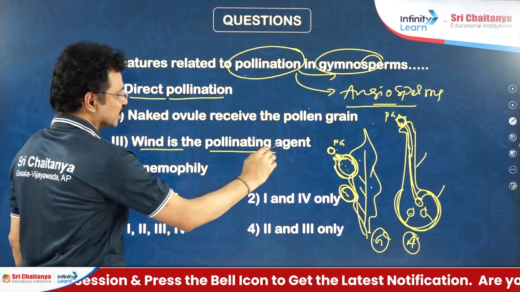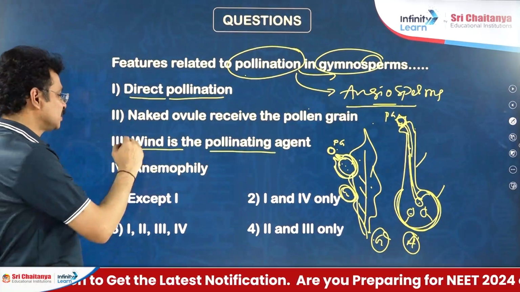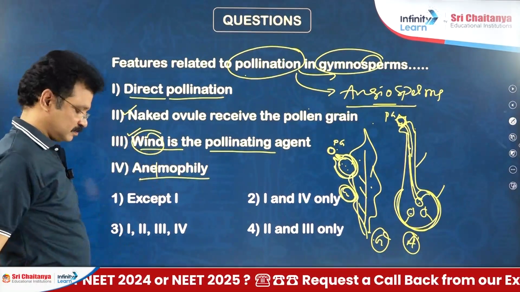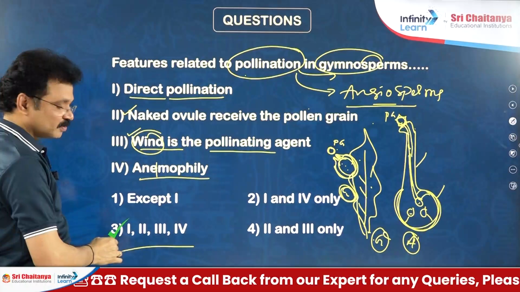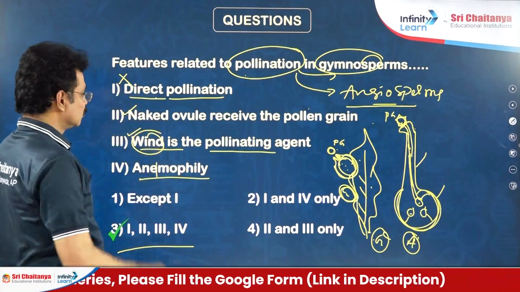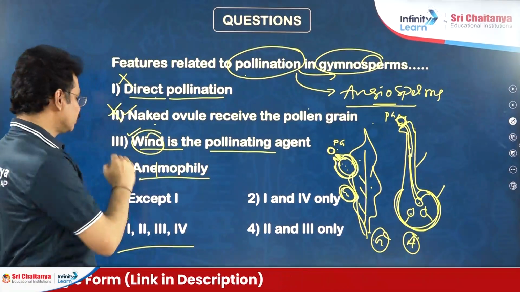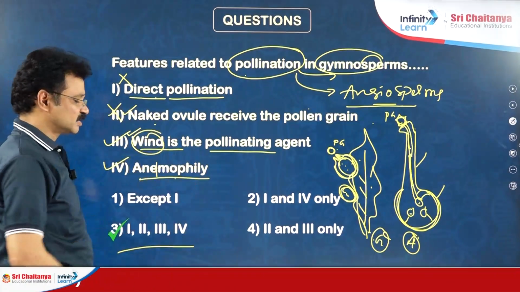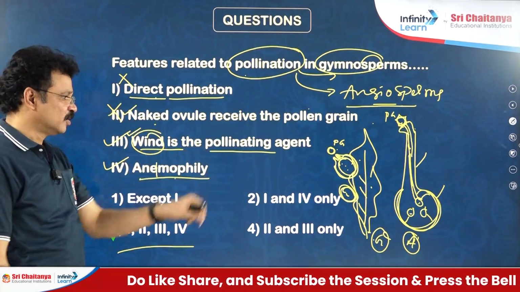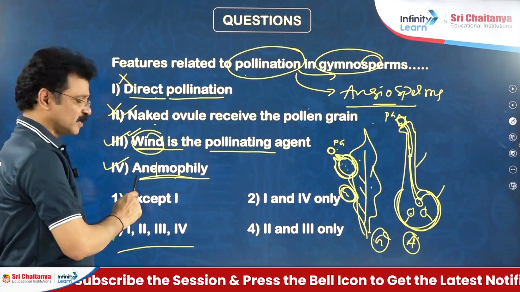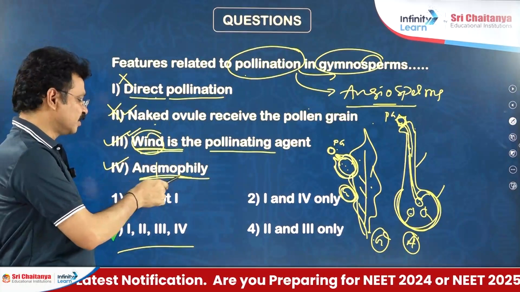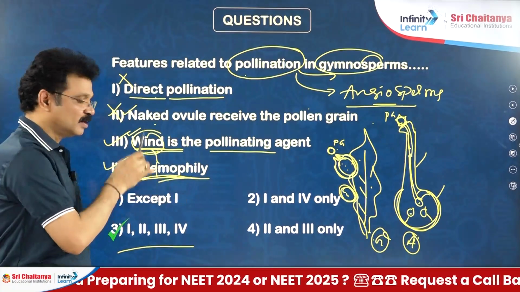Next, wind is the pollinating agent in both gymno and angio. This point is applicable for both. Next, anemophily. Another name for wind pollination is anemophily. Then the right answer for this question is all of the above. In terms of the angiosperms, it is indirect pollination. Ovules are not naked, but wind pollination is common along with other pollinations like zoophily and hydrophily. Three types of pollination are possible in angio, whereas in gymnosperms only wind pollination is there. Due to the lack of colorful, attractive flowers in gymnosperms, pollination is only by wind. Another technical name for wind pollination is anemophily.